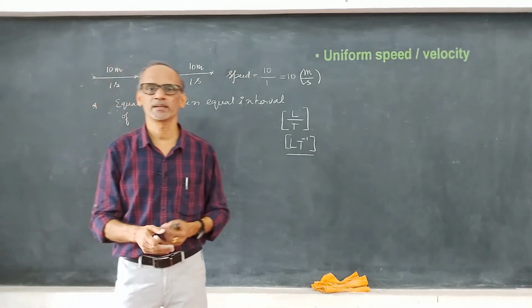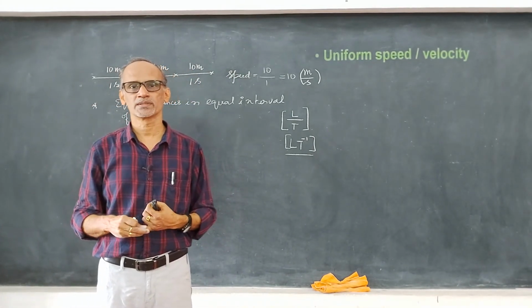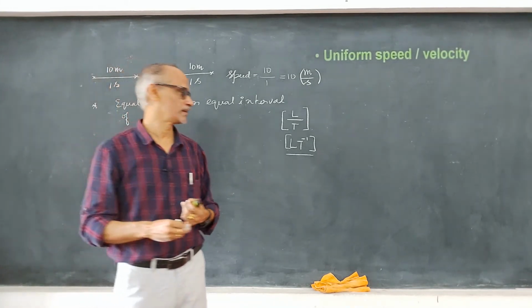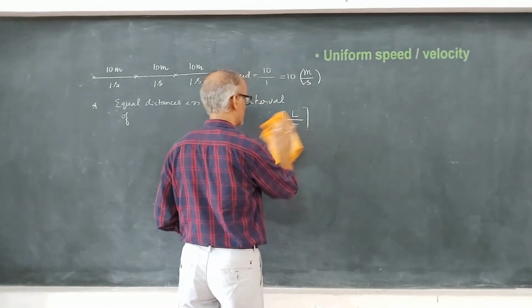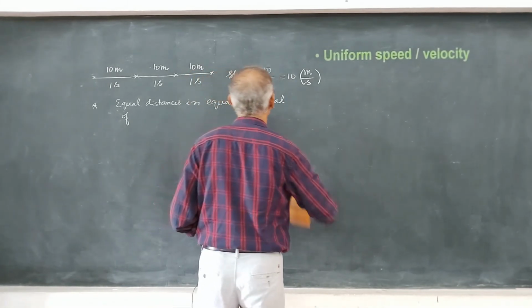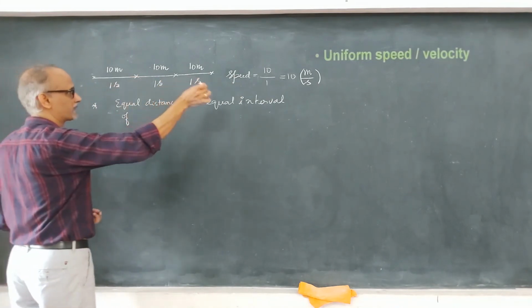So what is the SI unit? Meter per second is the SI unit of both speed and velocity. And what is the dimensional formula? LT minus 1 is the dimensional formula of both speed and velocity. Very important, so keep that in mind. Now here we find that the speed of the body after covering 1 second is 10 meter per second.